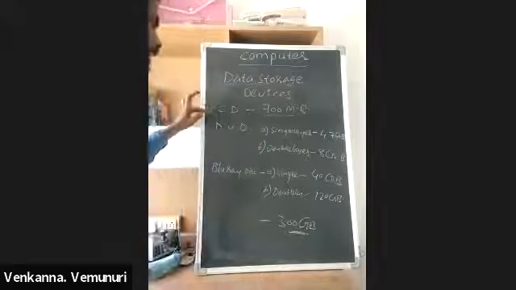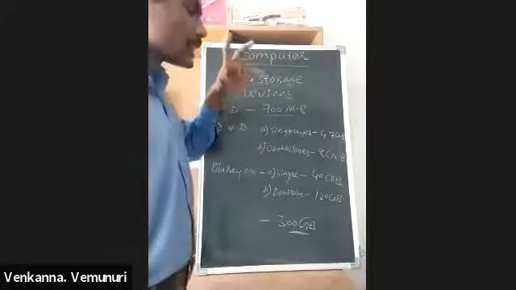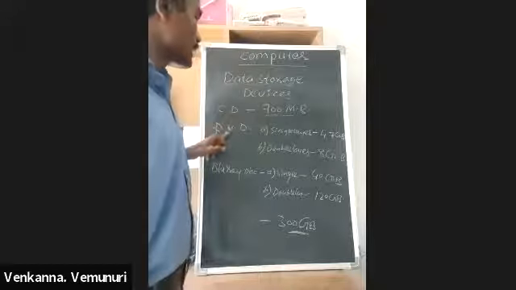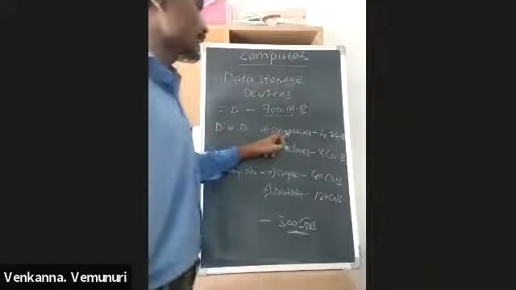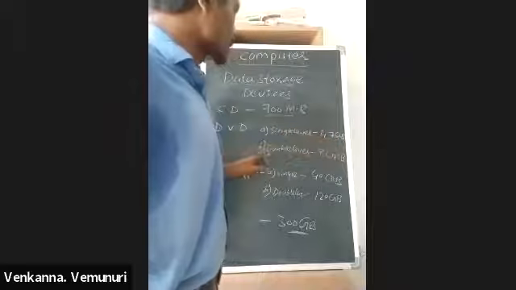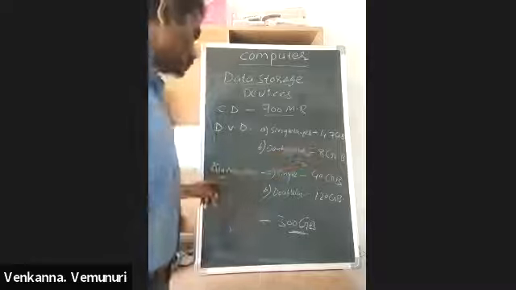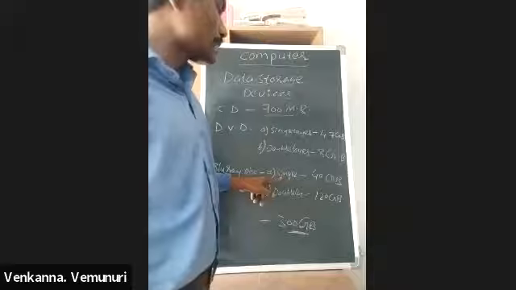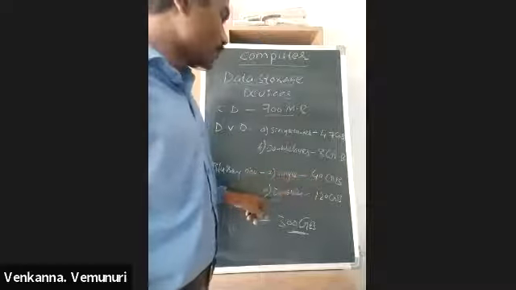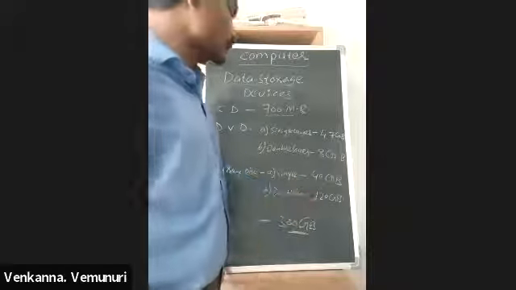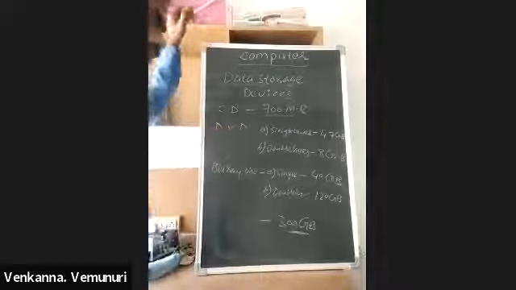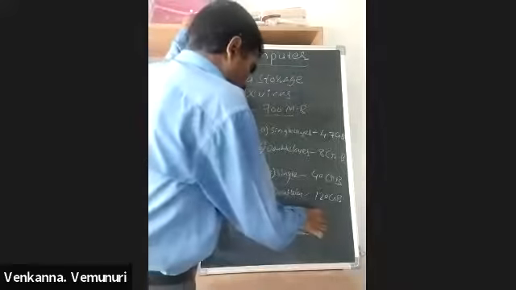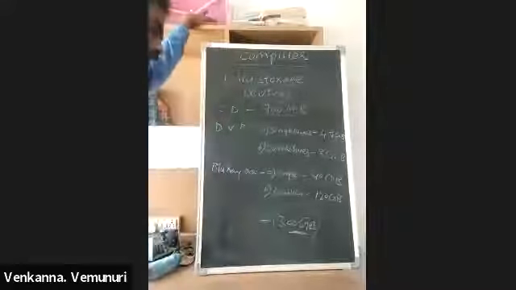Here CD, DVD and Blu-ray disc are all the same size, but a CD stores only 700 MB. DVDs are of two types: single layer stores up to 4.7 GB and double layer stores 8 GB. The Blu-ray disc also has two types: single layer stores up to 40 GB of data and double layer stores up to 120 GB. But recently Panasonic and Sony are introducing new technology, with which we can store up to 300 GB of data.